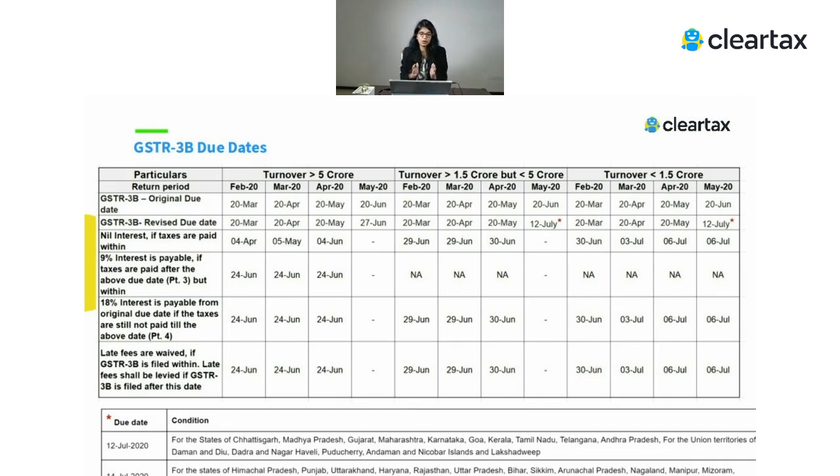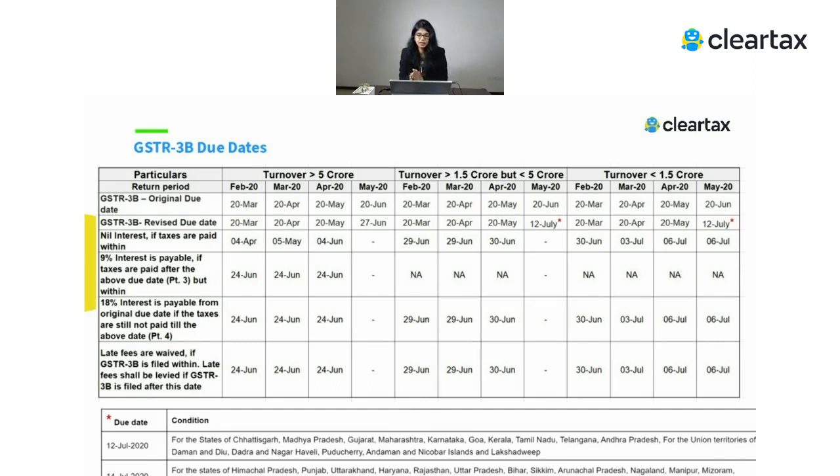So now if we talk about what is the relaxation given, it says between 1.5 crore to 5 crore, you don't have to pay any interest if you file till 29 June or 30th June. And also you don't have to pay any late fees if you file till 29 June or 30th June. Now, if we talk about people whose turnover is less than 1.5 crore, again, they don't have to pay any interest if they file the return till 30th June, 3rd July, or 6th July. If they file till this date, they don't have to pay any interest and late fees.